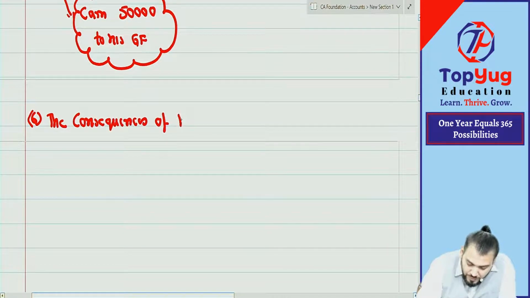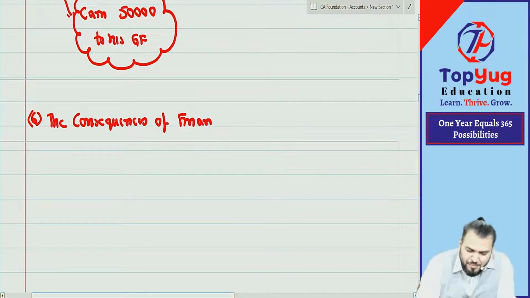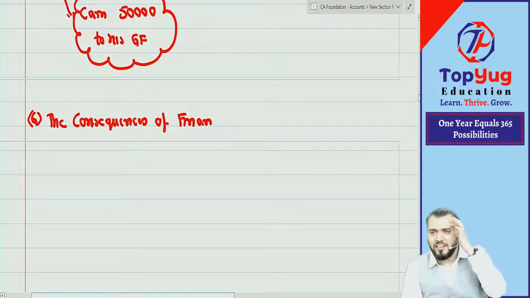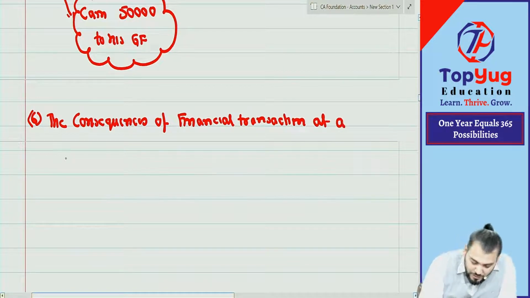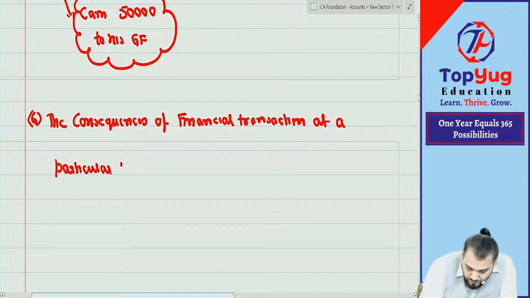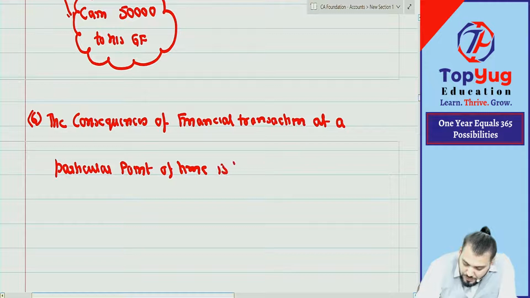So the consequences of financial transaction. It can be one financial transaction. It can be more than one financial transaction. Okay. Financial transactions at a particular point of time are known as what? Financial events.